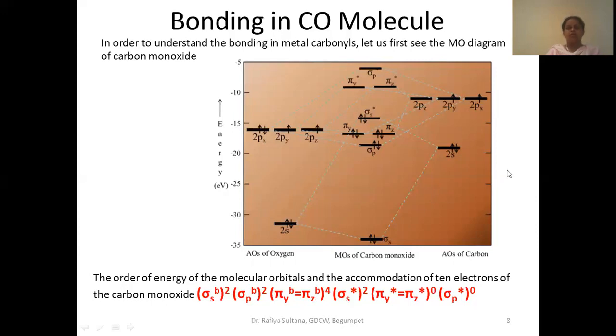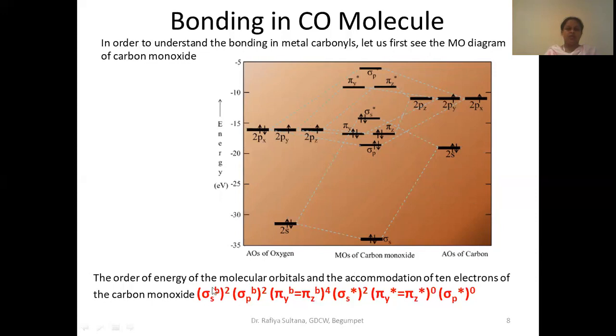So you also know how to fill the electrons in the given molecular orbitals in the increasing order of their energies. For example, see here, this is a molecular orbital diagram of carbon monoxide. Here we have shown only the outermost electrons. These are the atomic orbitals of oxygen. Outermost atomic orbitals of oxygen, what are those? 2s2, 2p4. And these are the atomic orbitals of carbon, 2s2, 2p2. See, only 2 p orbitals are filled here.